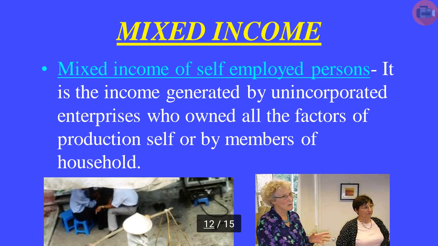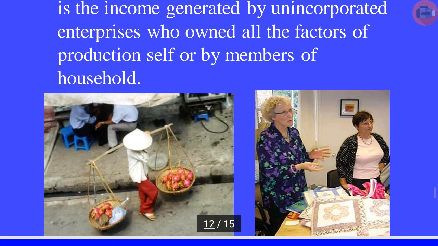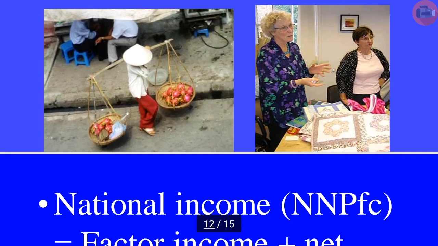Now come to mixed income. In our country, some are in government jobs, somebody is engaged in a private job, but there are some persons who create a job for themselves. Income of such people will be known as mixed income. So it is the income generated by the unincorporated enterprises who own all the factors of production, self or the members of household. It means income of the self-employed is known as mixed income. Cattle rearing, you see that somebody is selling some vegetables in this picture, or somebody is making something at home. So these are the part of mixed income.